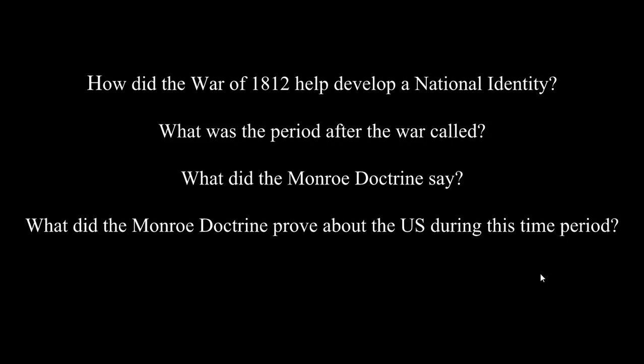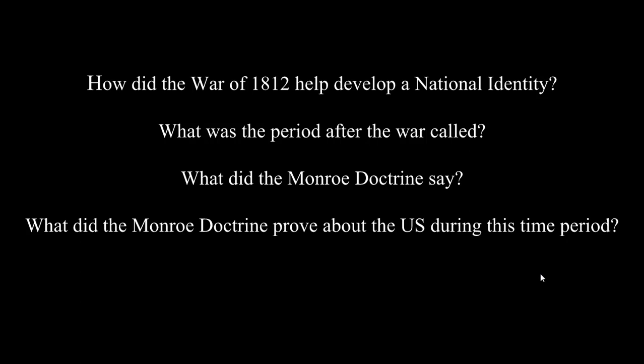So the War of 1812 showed that the U.S. could stand up to a country like Great Britain militarily. They had the might to at least stop them from advancing on the country. And it also helped the U.S. show that it had some manufacturing power and economic power as well. The period right after the war was called the Era of Good Feelings, and that was the period just after the War of 1812. The Monroe Doctrine, it really had two parts.